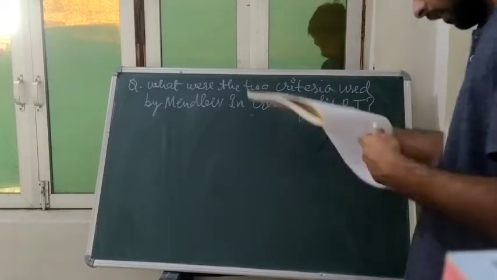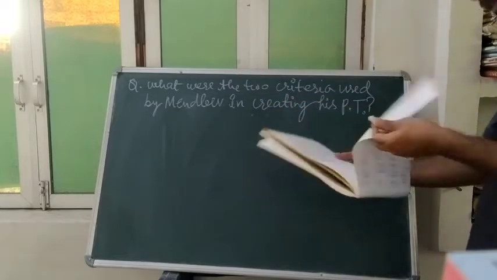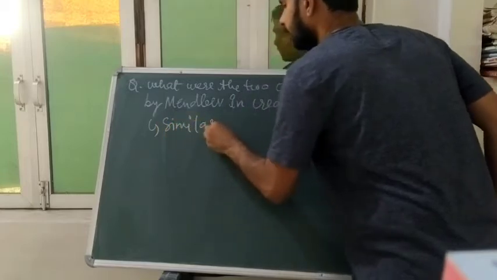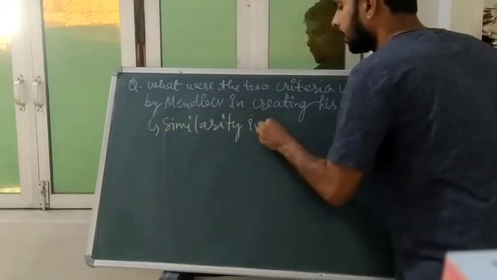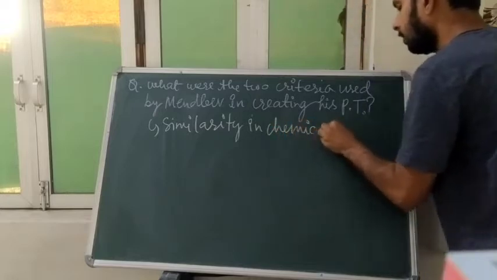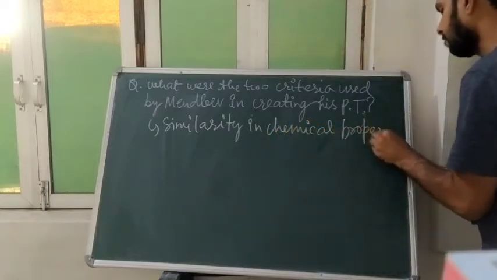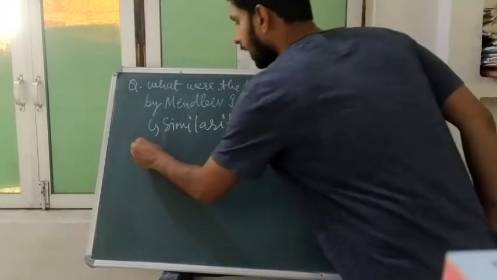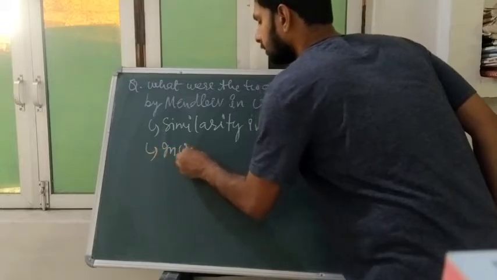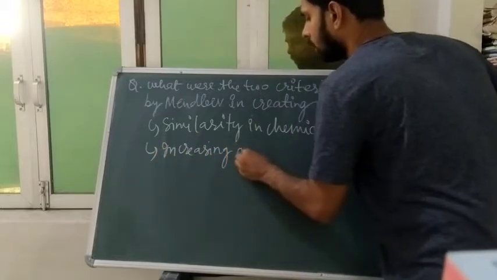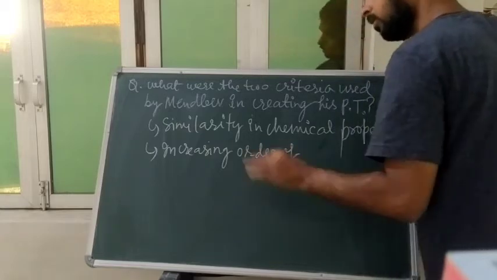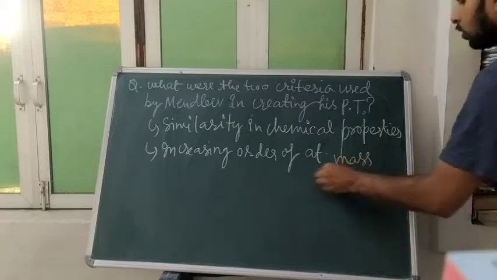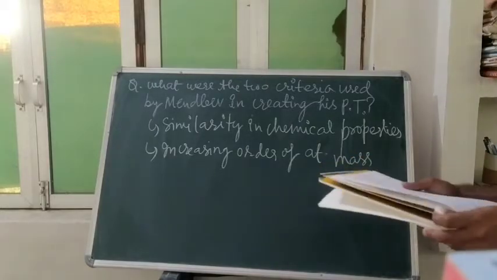The two criteria were similarity in chemical properties, with hydrogen and oxygen, and second, increasing order of atomic mass.